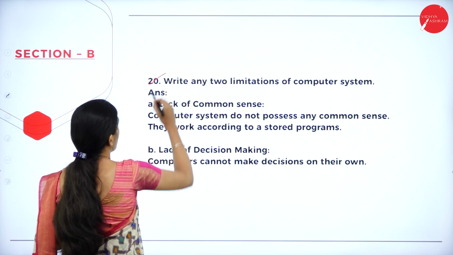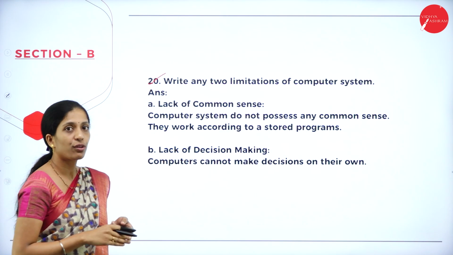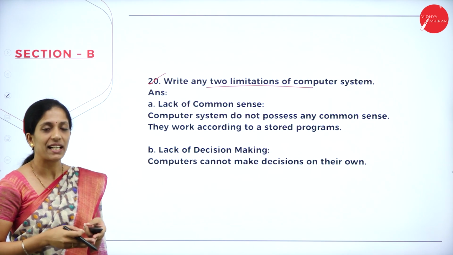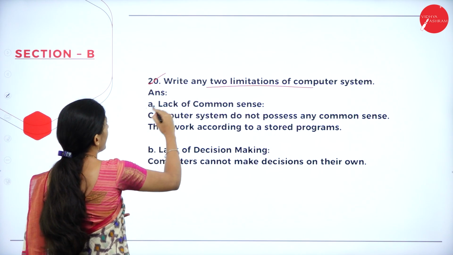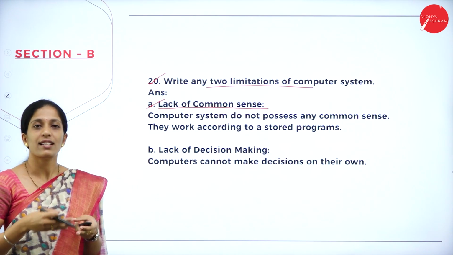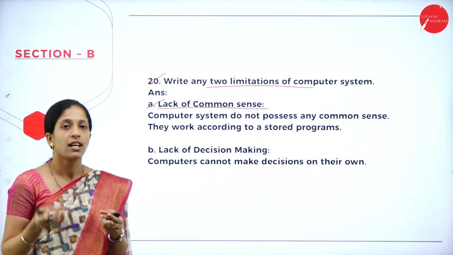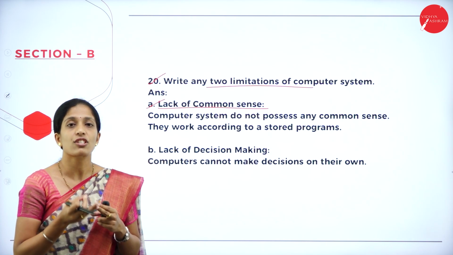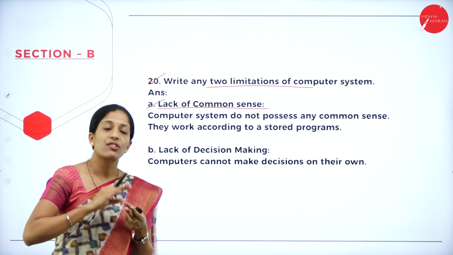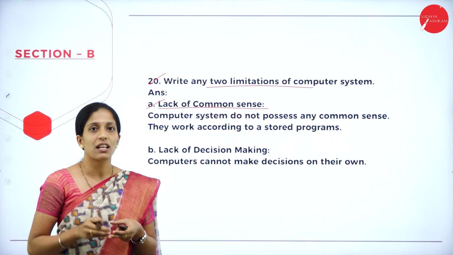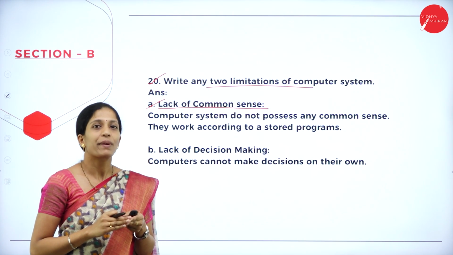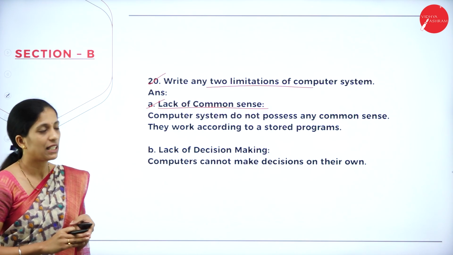Now coming to the next question, write any two limitations of computer system. Here they have asked to write any two limitations of computer system. So you can write lack of common sense. Like a human being, the computer is what? It is an electronic machine or electronic device. It will not have extra common sense. It will work like a machine where the information is fed into the computer, and it will give us meaningful information. Other than that, extra work or extra common sense will not be applied by the computer. So that is a limitation here.